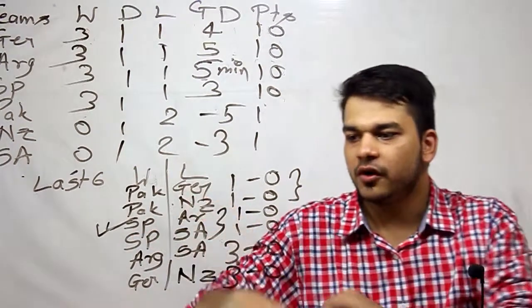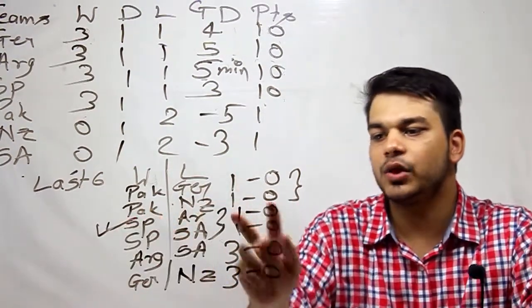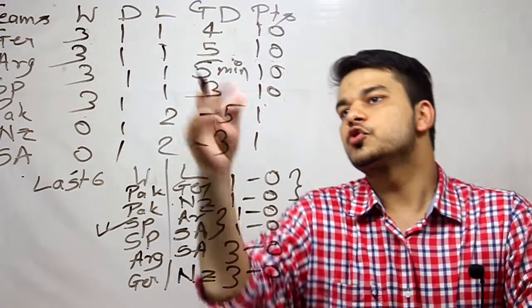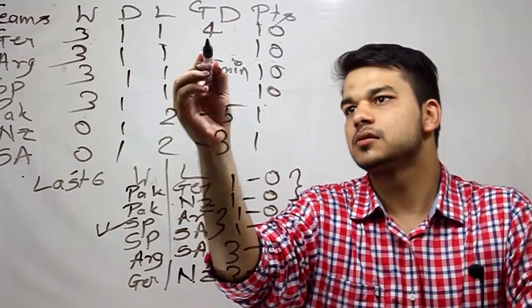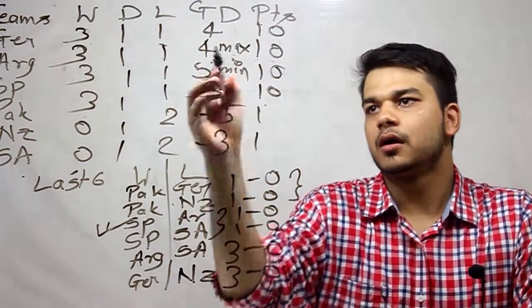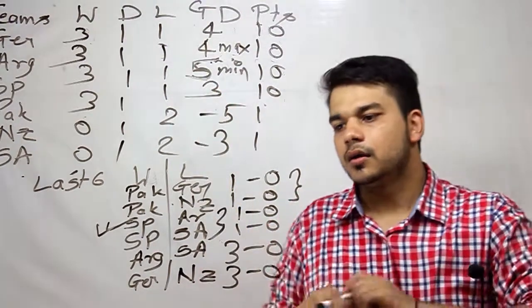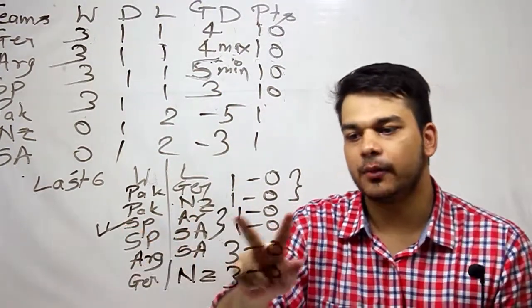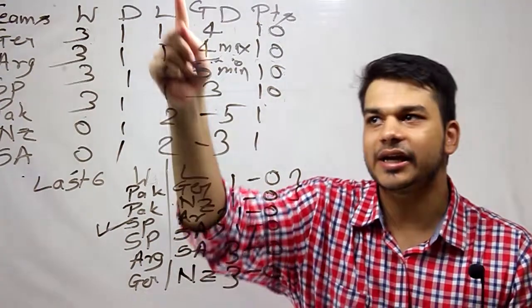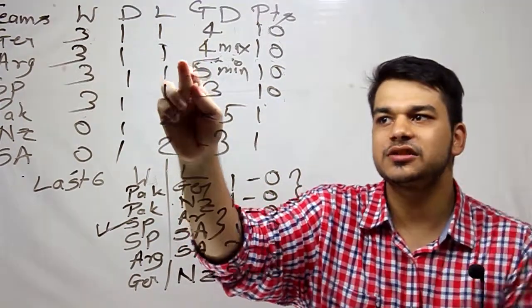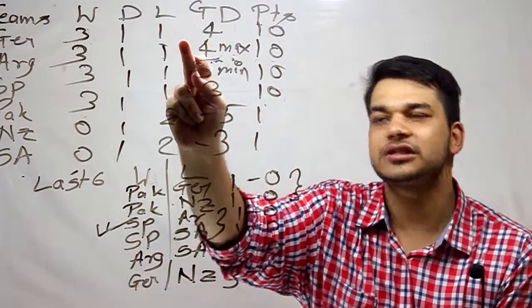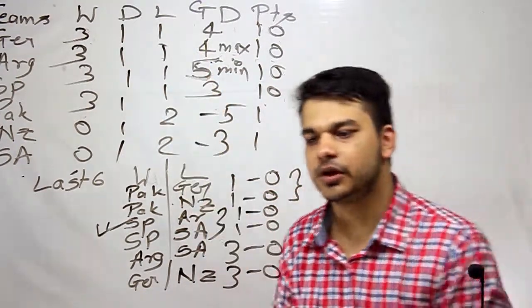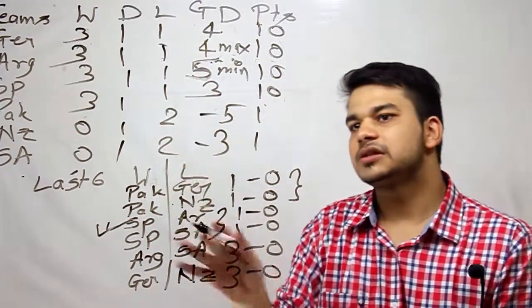If we assume for Spain against Argentina, it wins 1 goal to 0, so this will become 4 at max. But if, for example, Spain defeats Argentina by 2 goals to 0, this will increase and this will decrease. So the minimum value is 5 and for this the maximum value is going to be 4. Okay. So this is updated.